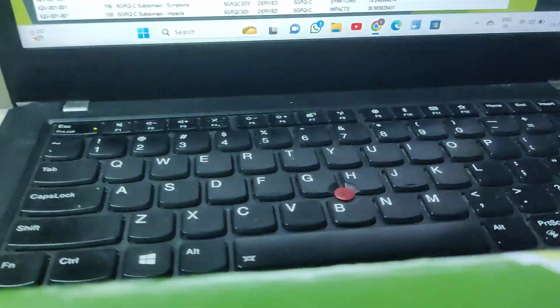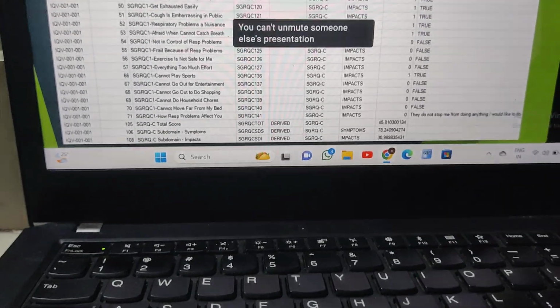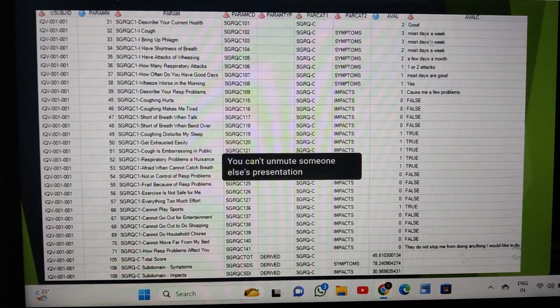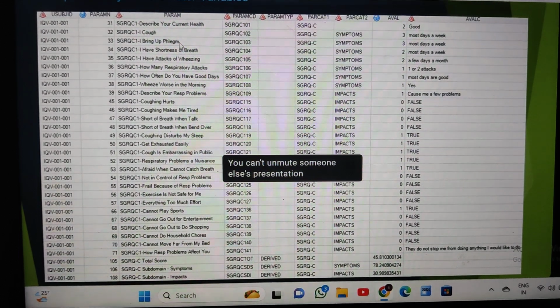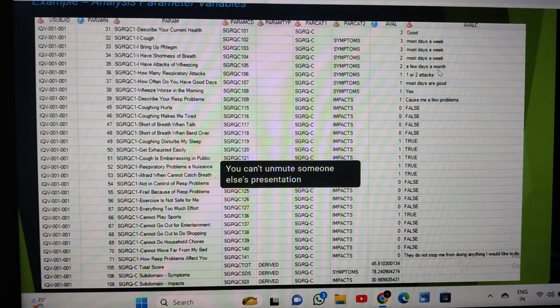These are the questions. For example, describe your current health. If the response is 2, then it's good. For example, the cough, most days a week. Okay, and then bring up phlegm, most days of the week. Okay, shortness of breath, most days of the week.